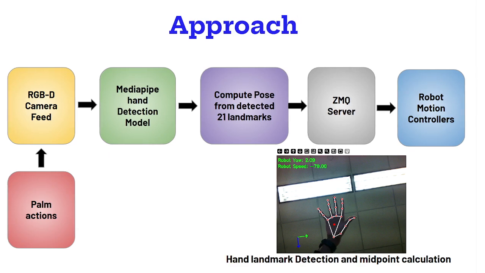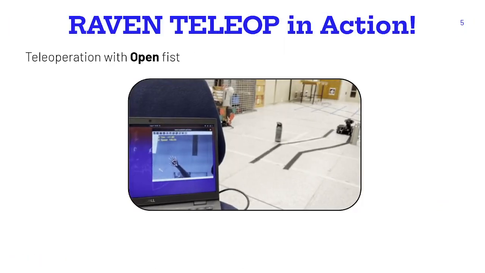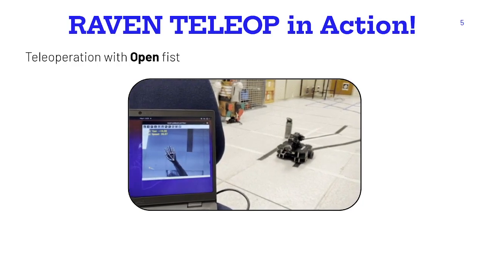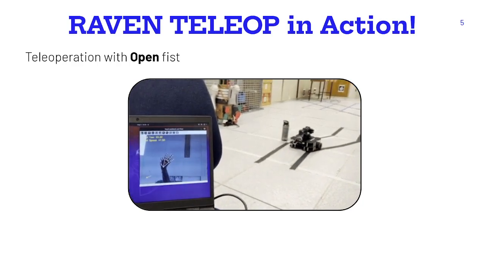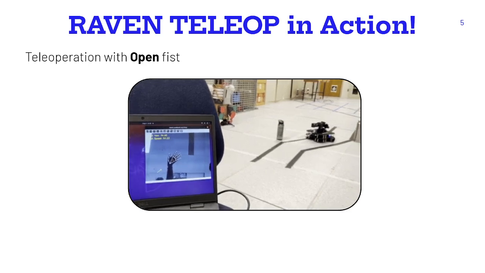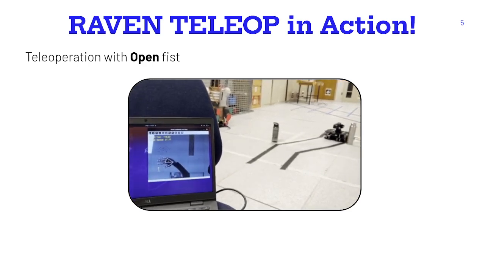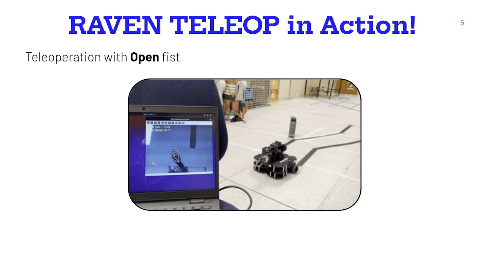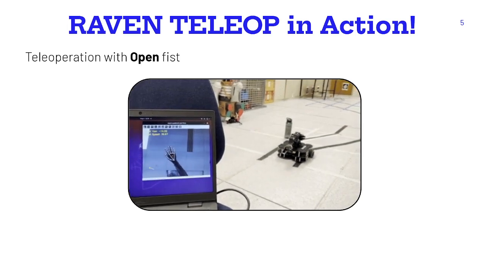Now, let's take a look at Raven TeleOp in action. Here, Raven TeleOp controls a real TurtleBot 3 robot. The user's hand gestures are translated into velocity commands, allowing smooth motion along a curved, wave-like trajectory. This demonstrates the system's responsiveness, natural control interface, and real-time feedback capabilities.